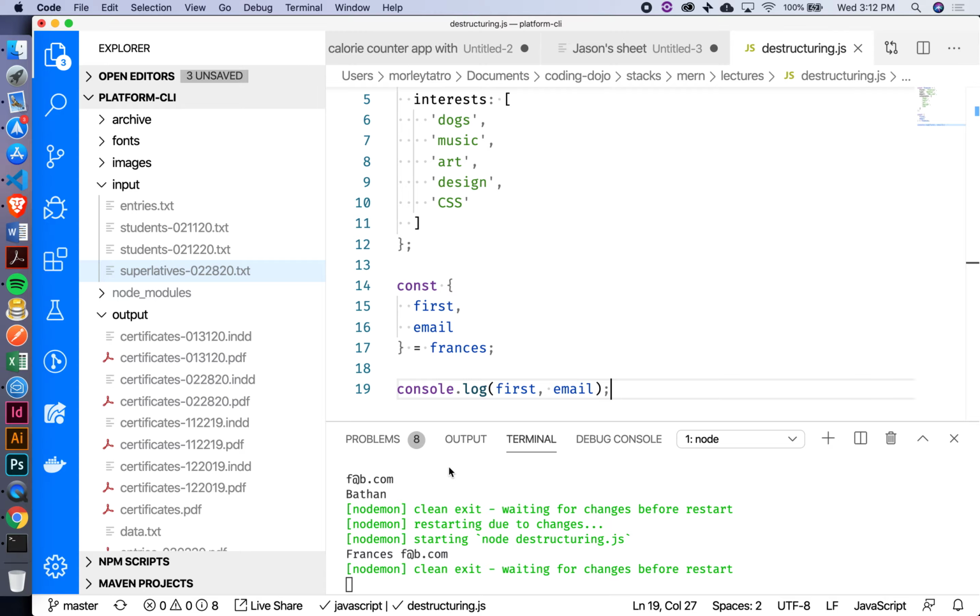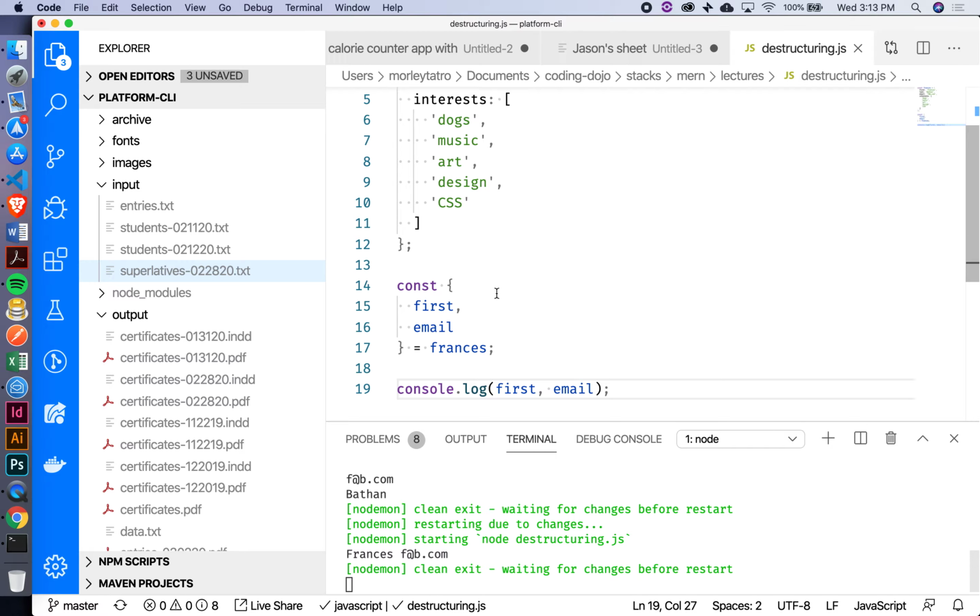So perfect. All right. What if I wanted to, say, destructure this in such a way that I wanted those things to be called something else? I didn't want them to be called first or email. I wanted to change the names. Colon and then the name of the variable you want. Correct, yeah. So we can alias these by using a colon and then specifying the new name that we want to apply. Okay?